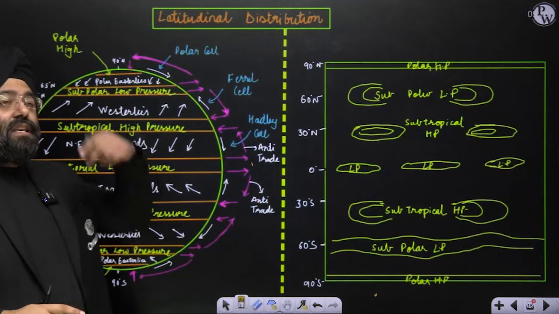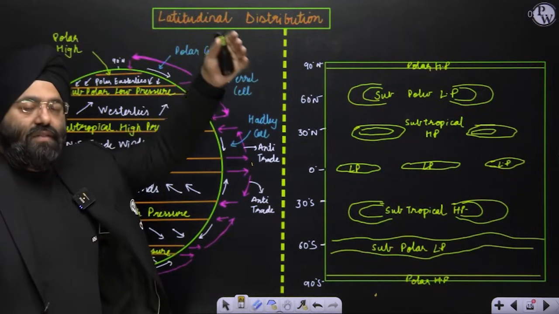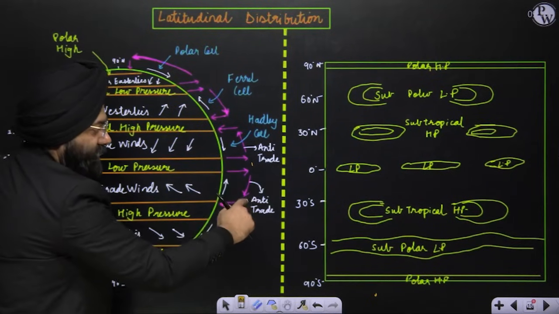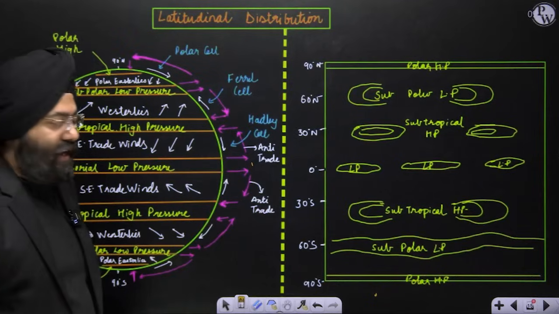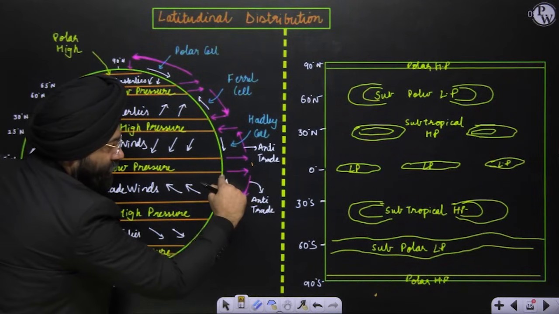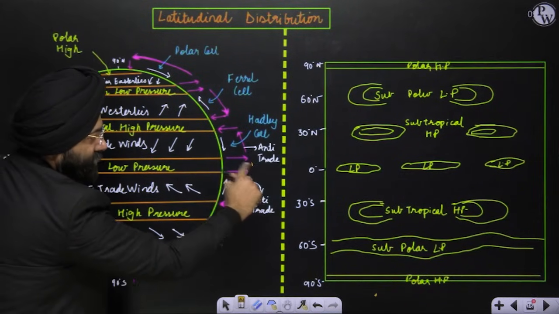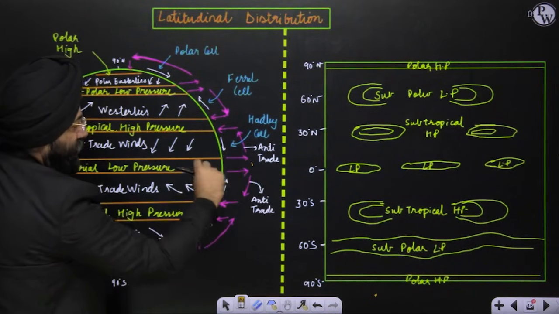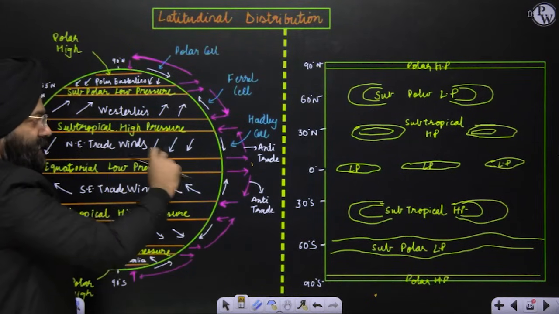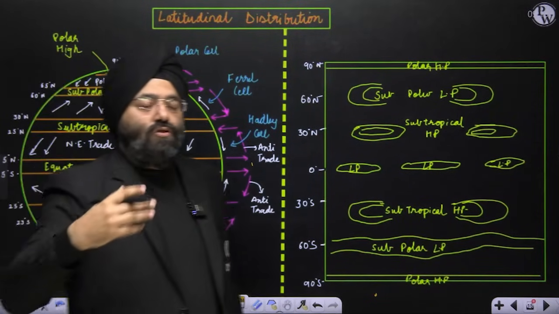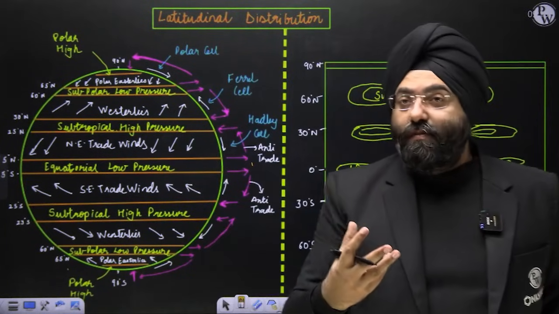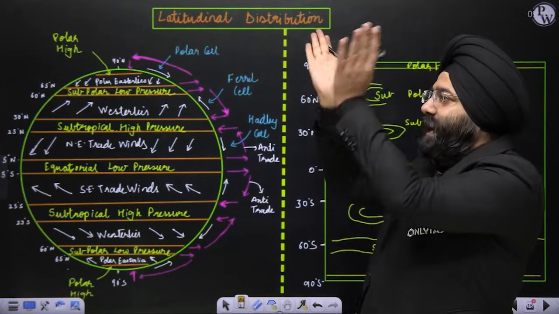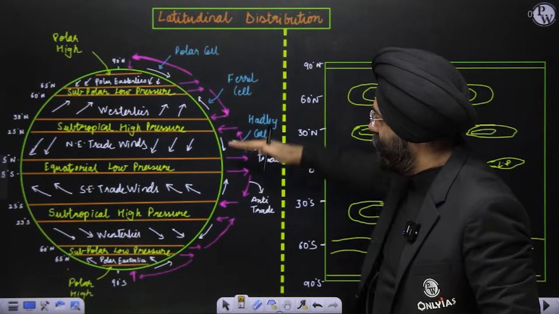Above the trade winds in the upper atmosphere, the compensatory winds, the ones which are going in the opposite direction to compensate for the space that became vacant, those are known as anti-trade. So these trade winds are surface level. When they move here, they rise because of the low pressure, and then they move here, then again they sink. Similarly here. Now you will say why it is rising. Please understand, this is a region which receives a lot of insolation, a lot of heat. So there is very high temperature here. It will rise, right? So that is why the air will rise. Now when it rises, it will diverge. Some will move in the upper direction, some in the lower direction.